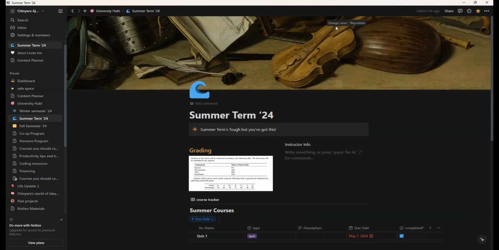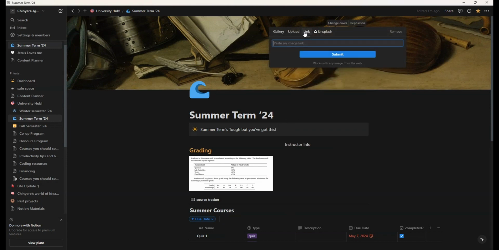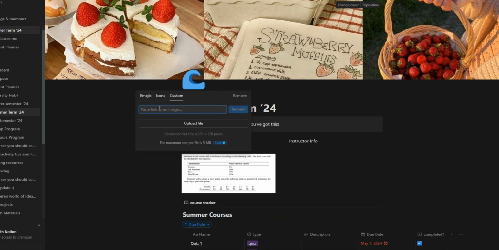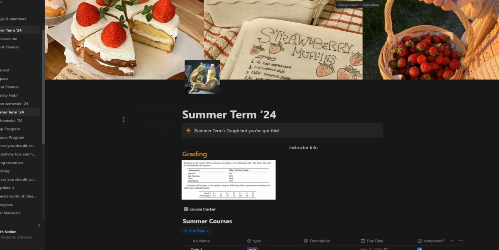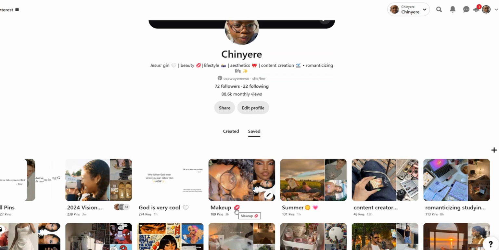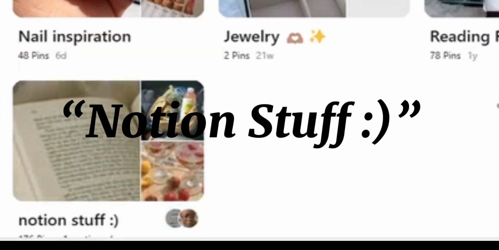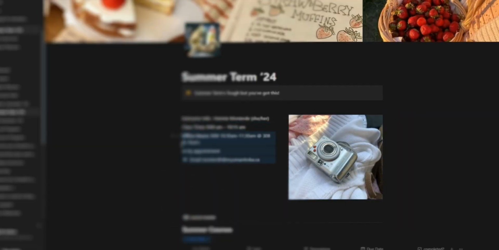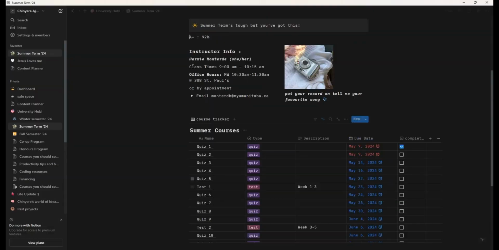This cover is nice and all, but I want something better. So I'm just going to go into Pinterest, get an image, copy the link, and paste it. I wanted an image for my icon, so I repeated the same process. And you can find these images on my Pinterest. Just go on my Pinterest, scroll down, and click on the and stuff. Here you can add any image you want or just leave it blank, but I just put some information about my professor's office hours and contact information and just resize that image to my liking.